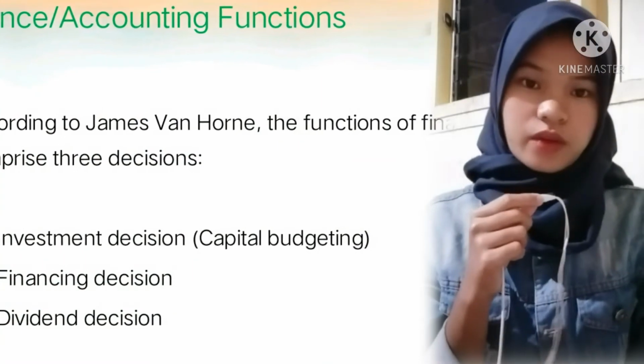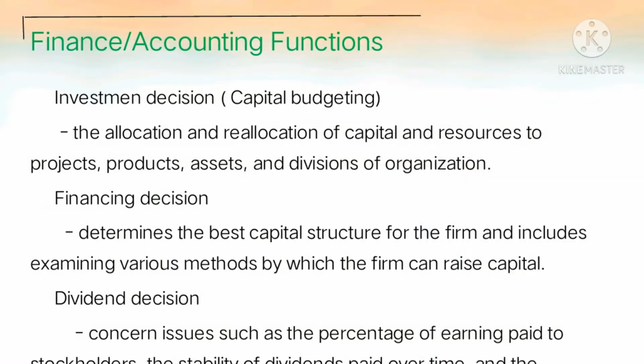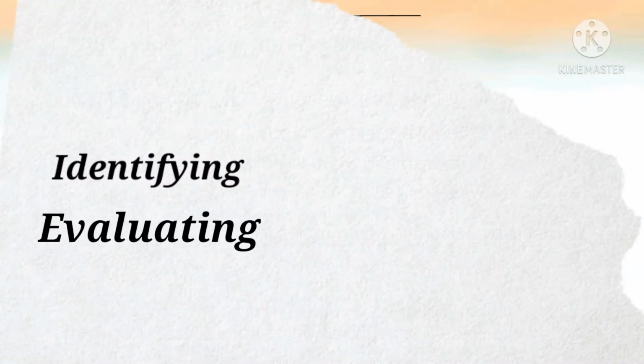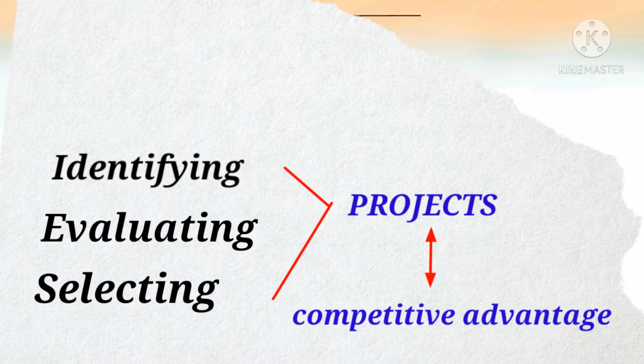So let's begin with what is investment decision. An investment decision, also called capital budgeting, is the allocation and reallocation of capital and resources to projects, products, assets, and divisions of organization. So this simply involves identifying, evaluating, and selecting among projects that are likely to have a big impact on a company's competitive advantage.